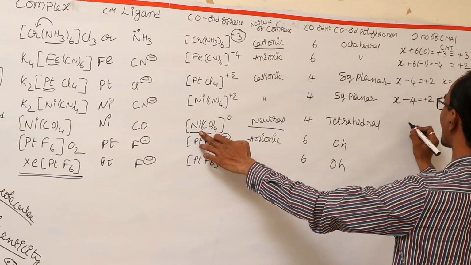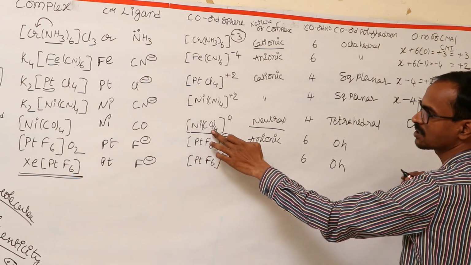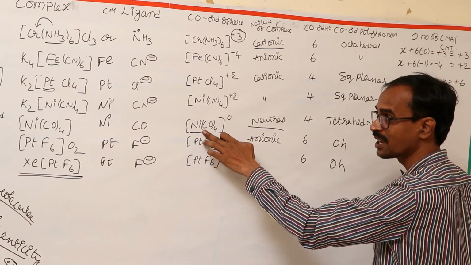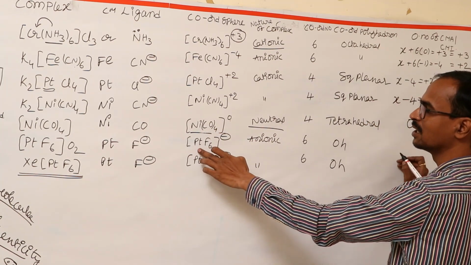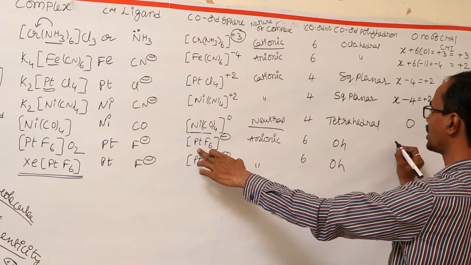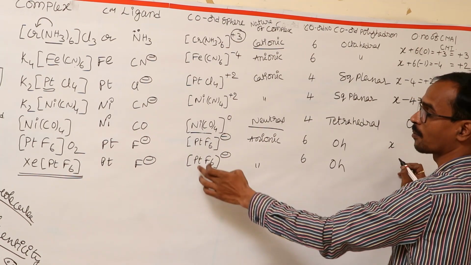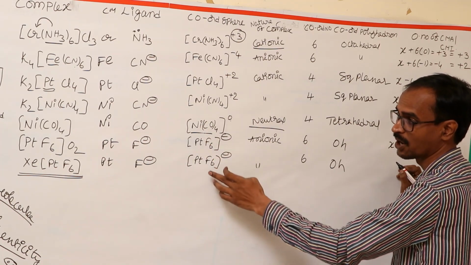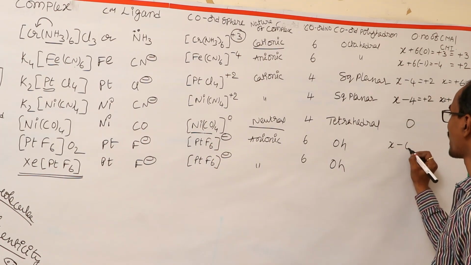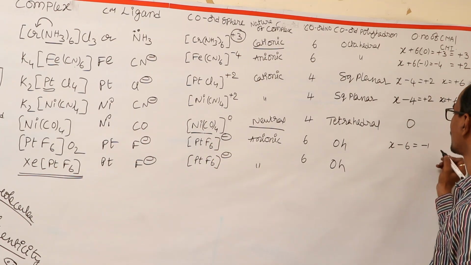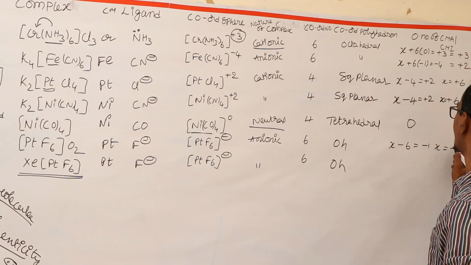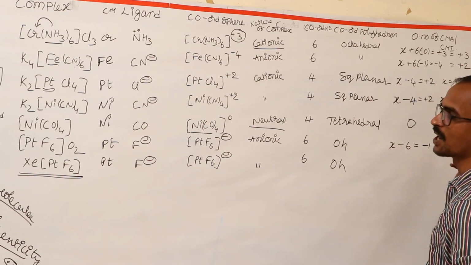Here nickel is having 0 oxidation state because carbon monoxide is a neutral ligand. Here you can see, I don't know the oxidation state of the platinum. In both the complexes the platinum is having the same oxidation state. X minus 6 is equal to -1, then the oxidation state on the platinum will be +5.